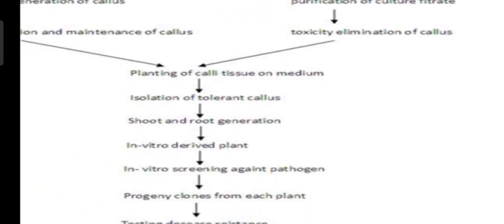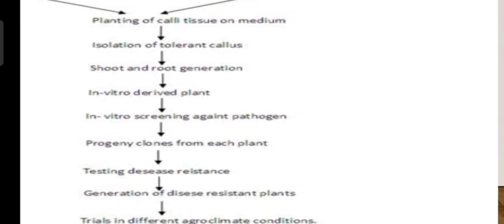So planting of callus tissues on medium, isolation of tolerant callus, shoot and root generations, in vitro derived plants, in vitro screening against pathogens, progeny clones from each plant, testing disease resistance, generation of disease resistant plants, trials in different agroclimatic conditions.